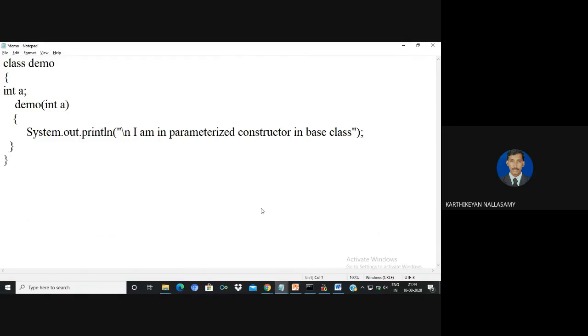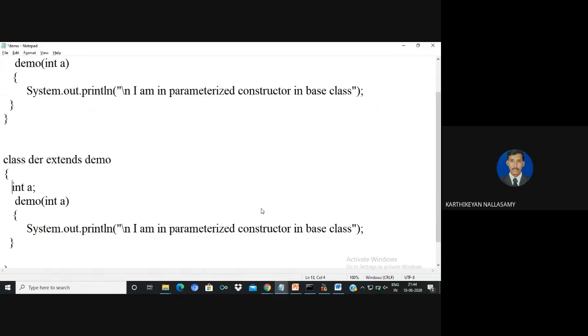Now the class is over. I'm going to create one more class, derived, that extends from the demo class, that is called the base class. Here my base class name is demo. I'm going to define another variable called b.